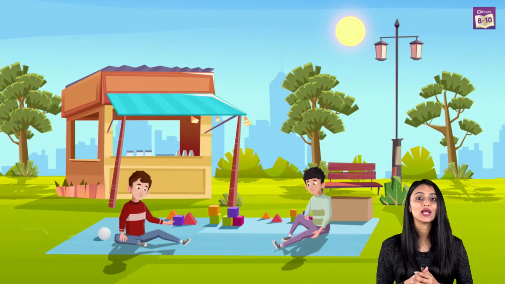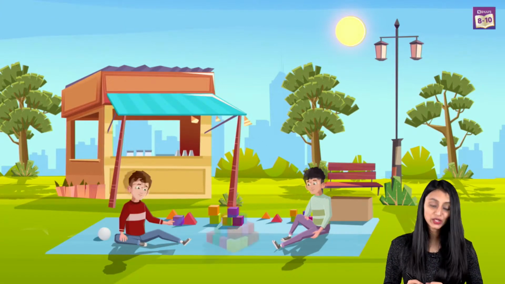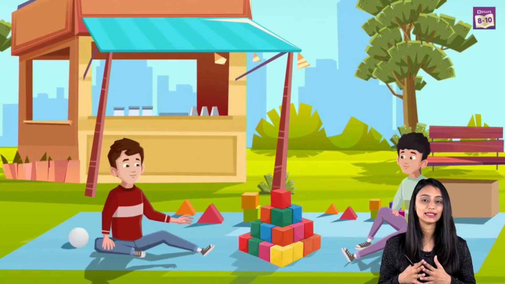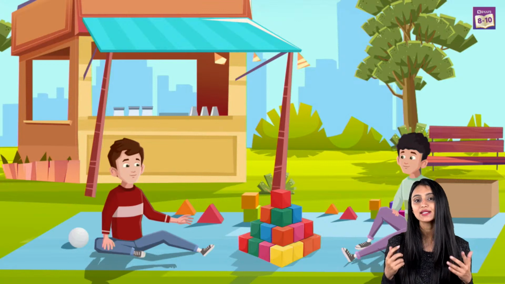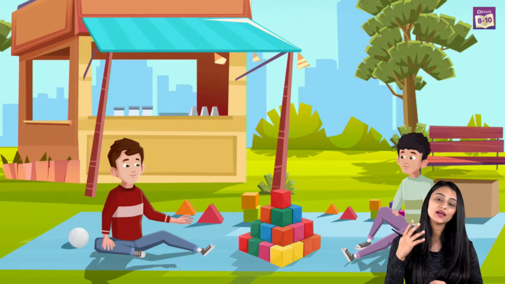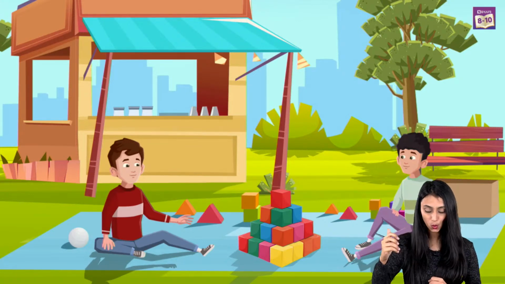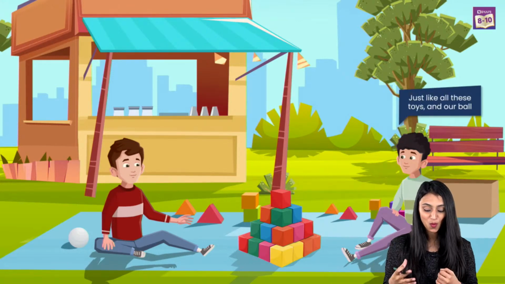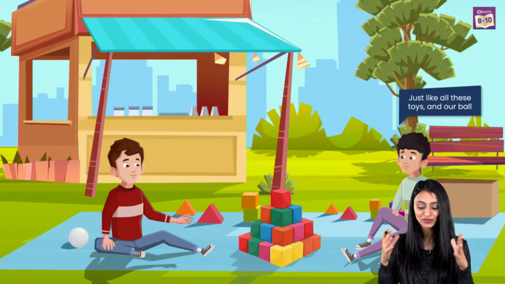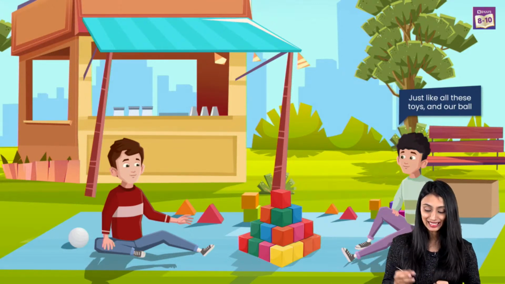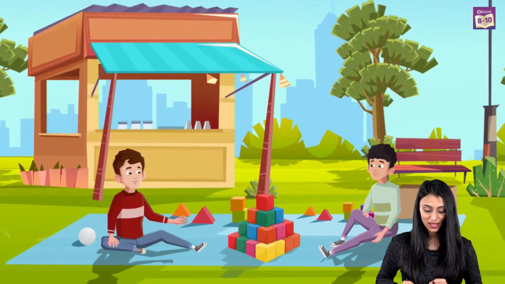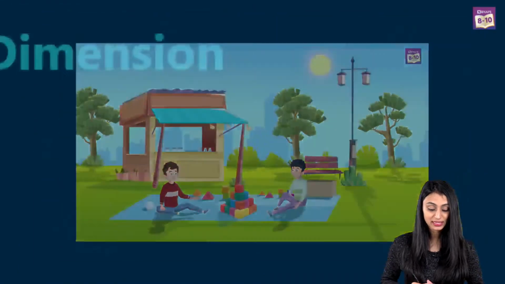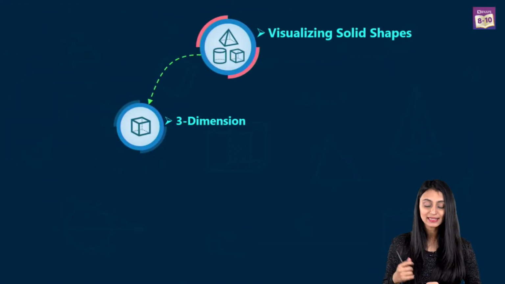Okay, so now that we understand 3D, let's make a tower using these 3D blocks. Now when we understand 3D, one question that comes to our mind is why it is called solid shapes. Everything around us that we can touch or hold, just like all the toys, these blocks, this ball, this pole, this bench, these trees, all of them are solid figures or you can say 3D figures, right? Now that we have understood what 3D is and why they are called solid figures, let's move further on our mind map and see what we have next.